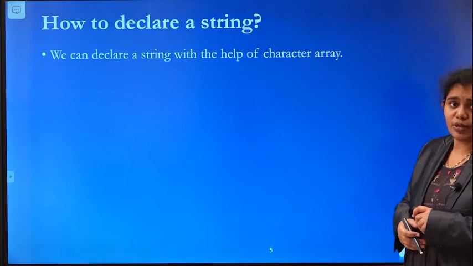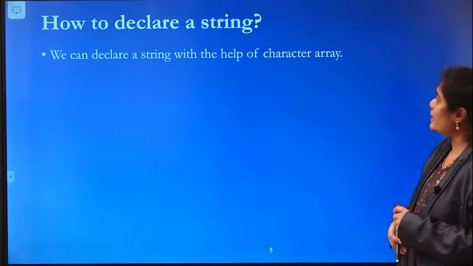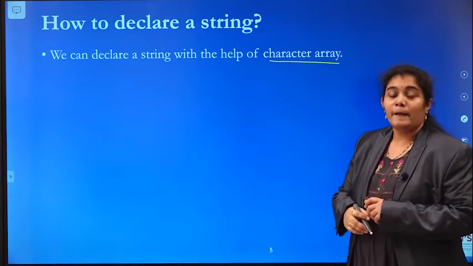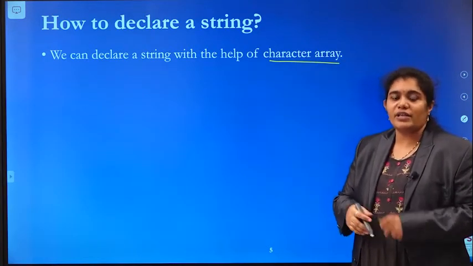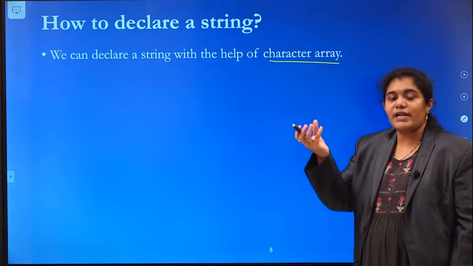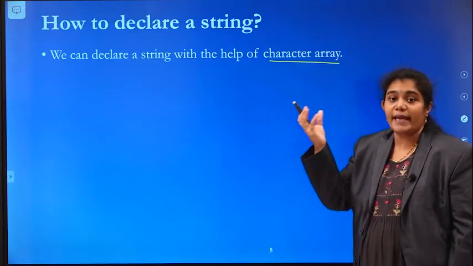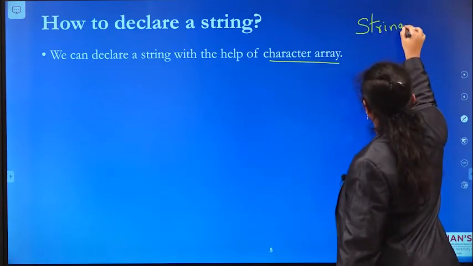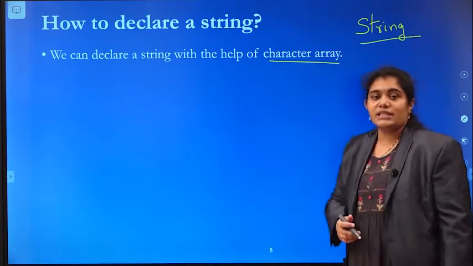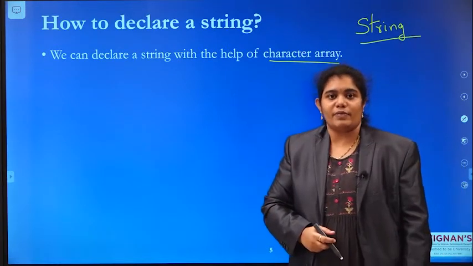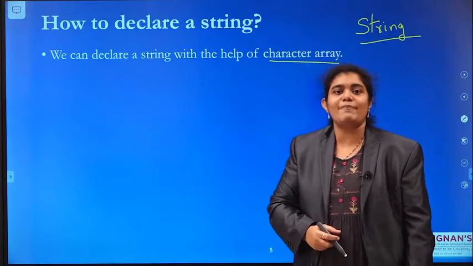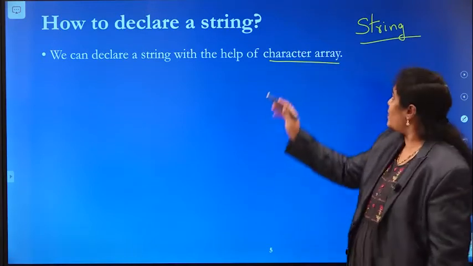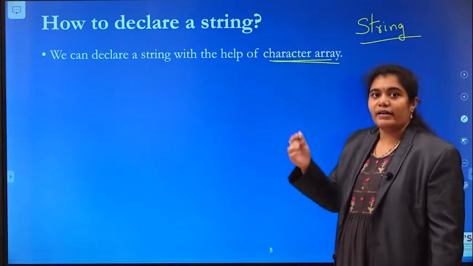How to declare a string? Let us see. You can declare a string with the help of a character array, because in the C programming language we do not have any data type like string. So how can you declare a string in C? With the help of a character array you can declare a string.